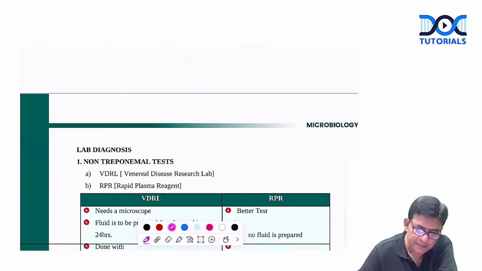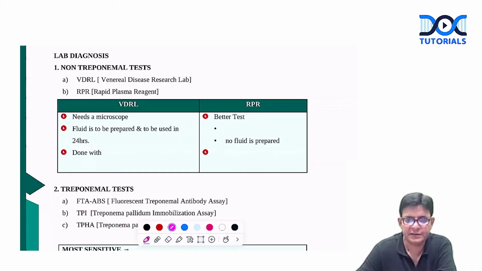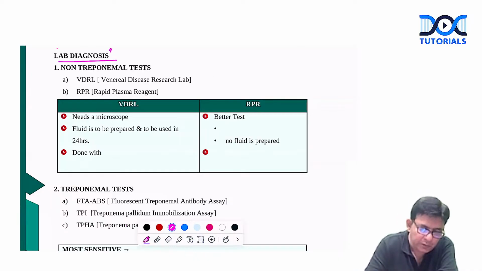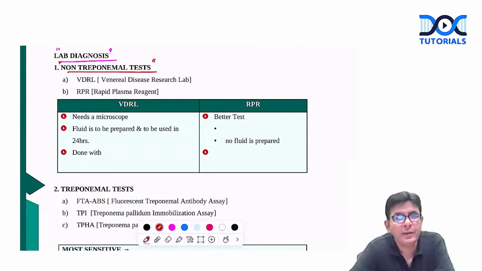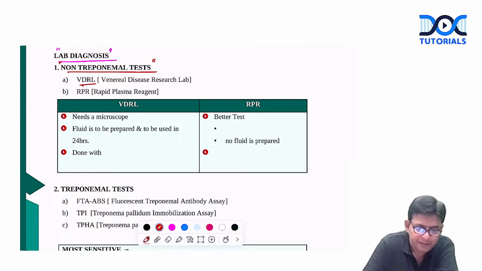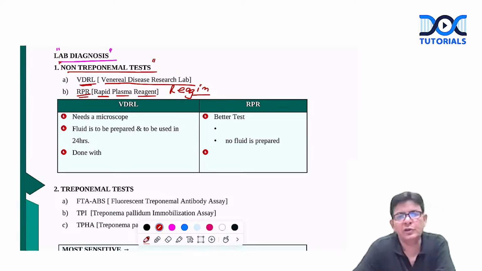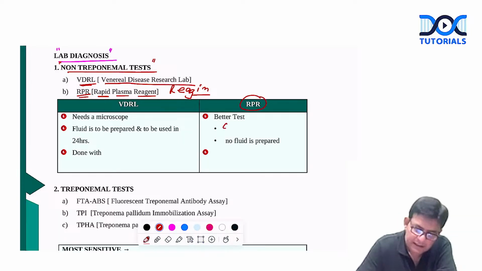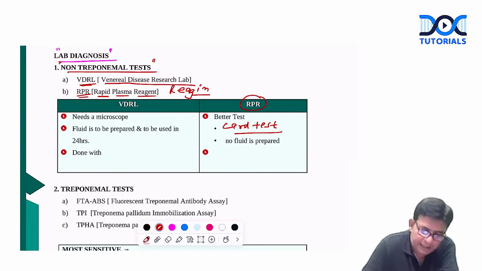Now, another question which comes up is regarding the lab diagnosis of syphilis. Definitely this question comes up and you should know about it. Now, non-treponemal tests. Non-treponemal tests means they are not very sensitive and specific. Okay. And what comes in that? VDRL and RPR. VDRL stands for Venereal Disease Research Lab and RPR stands for Rapid Plasma Reagin. Okay, Rapid Plasma Reagin. Now the question comes, which one is better? VDRL or RPR? So guys, better is RPR. Why? Because this is a card test and this is economical. The VDRL problem is we need a microscope for this.